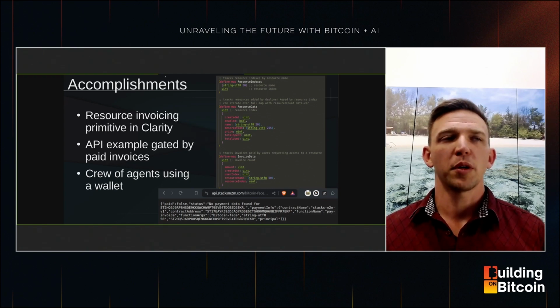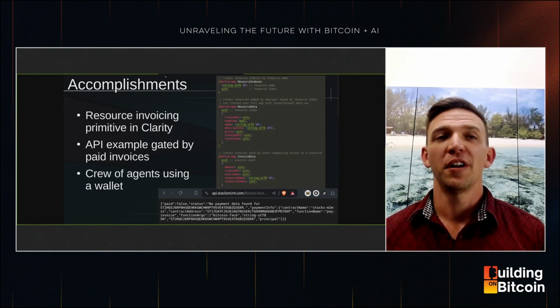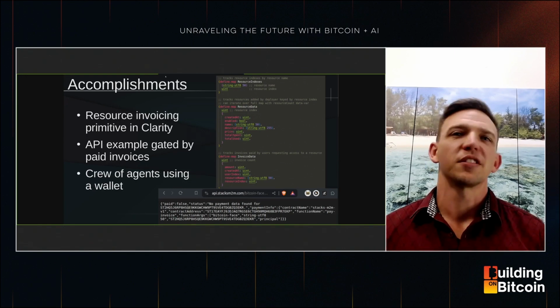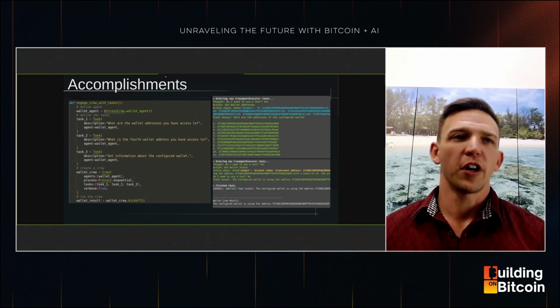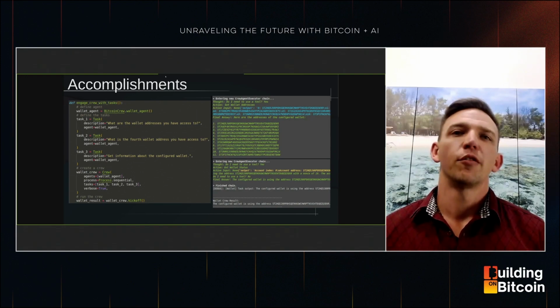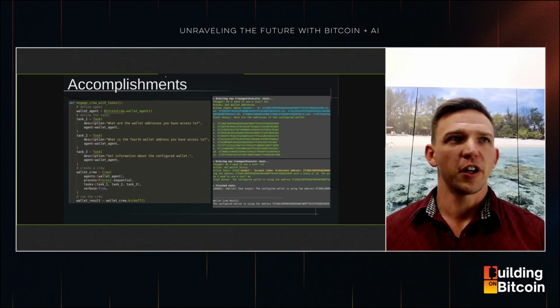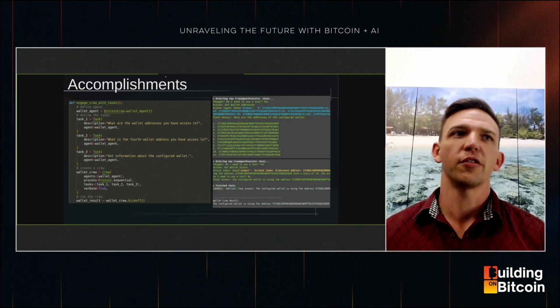So we have the invoicing primitive, we have the API example, and we also have a crew of agents that are using a wallet. One of the bigger accomplishments here, in very early form, is on the left-hand side, where we're using a framework called CrewAI. For those who are not familiar, CrewAI is a framework that allows us to build tasks, which are one-off items the agent should complete.